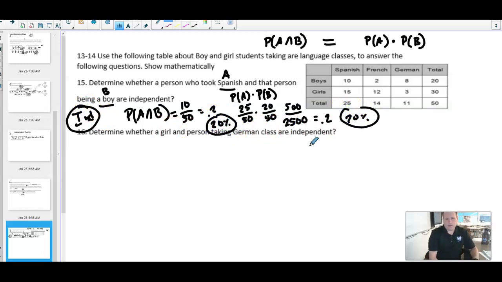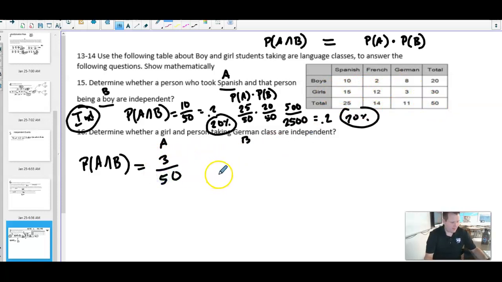Okay, let's look at one more. Determine if being a girl and taking German are independent. A girl is event A and a person taking German is event B. I first find the probability of A and B occurring. Girl and German is 3 out of 50. When I put that as a percentage, I get 0.06, which is 6%.